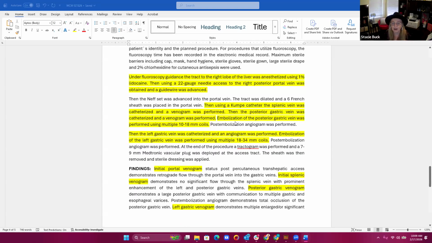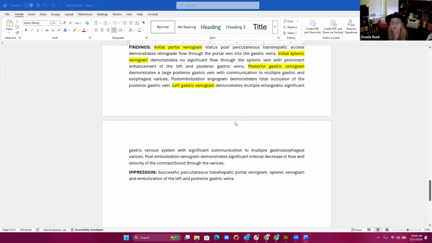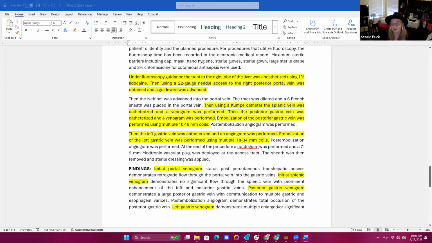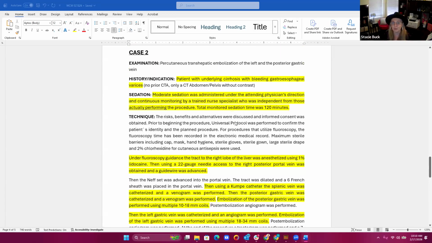So this report is very brief, it is very to the point, but it does have almost all the documentation that we need in order to code what we need to. Again, I would like to see a little bit more in that history, about whether or not the decision to intervene had already been made prior to the patient coming for this procedure. I feel that this is lacking a little bit there.